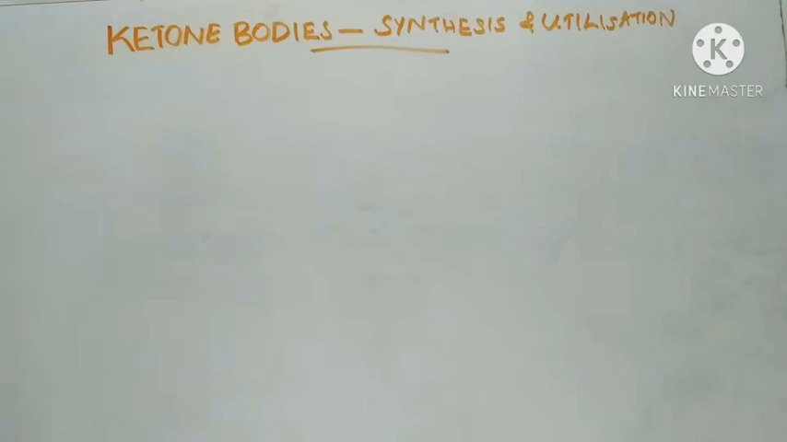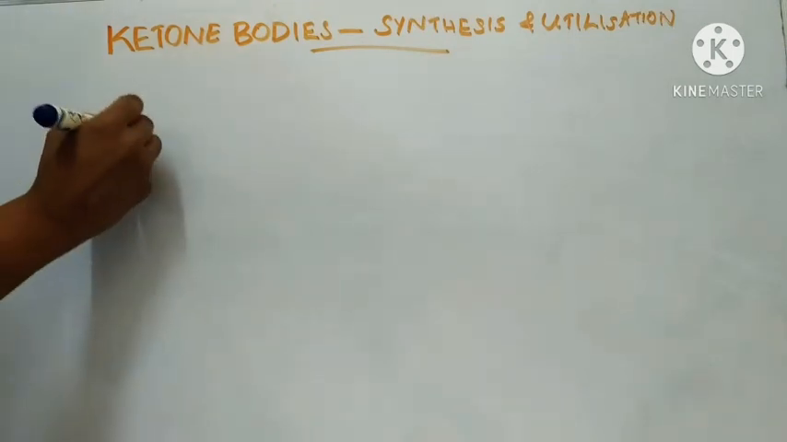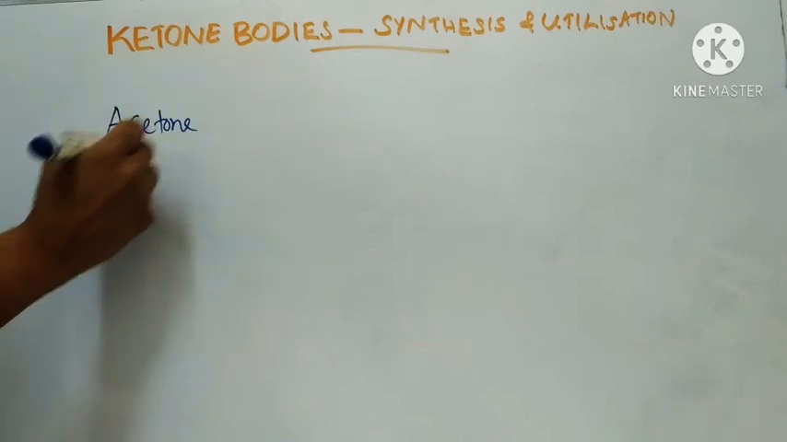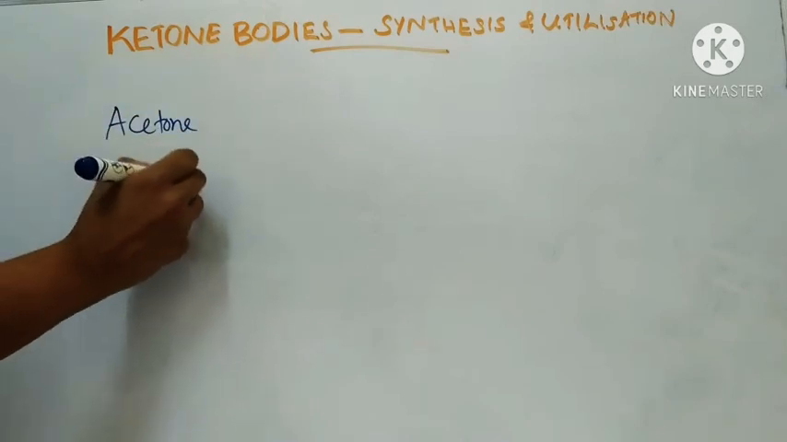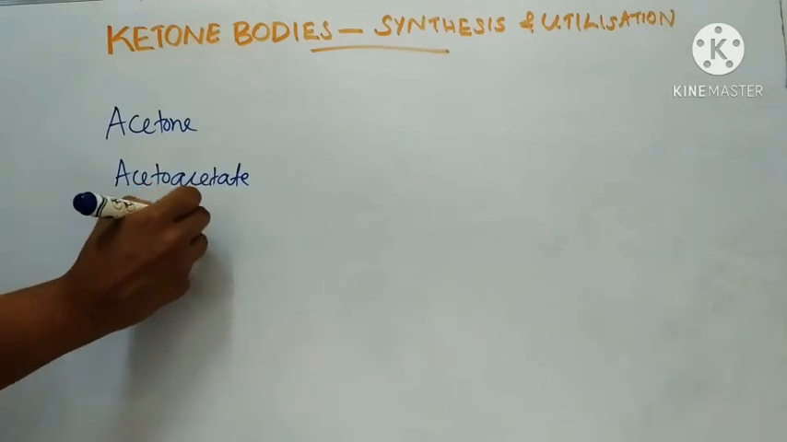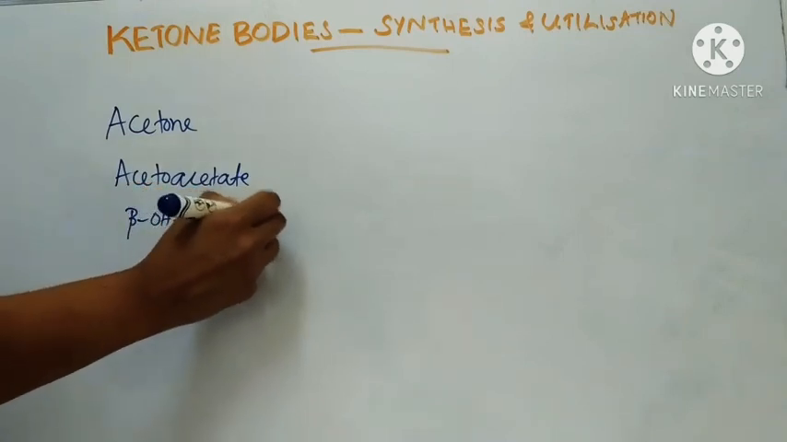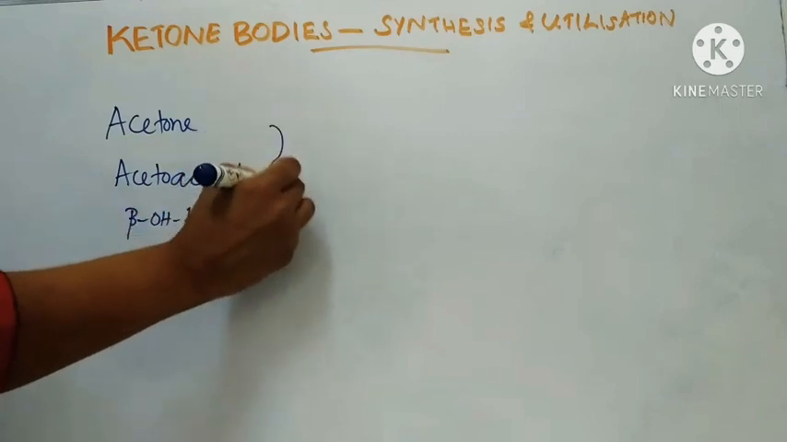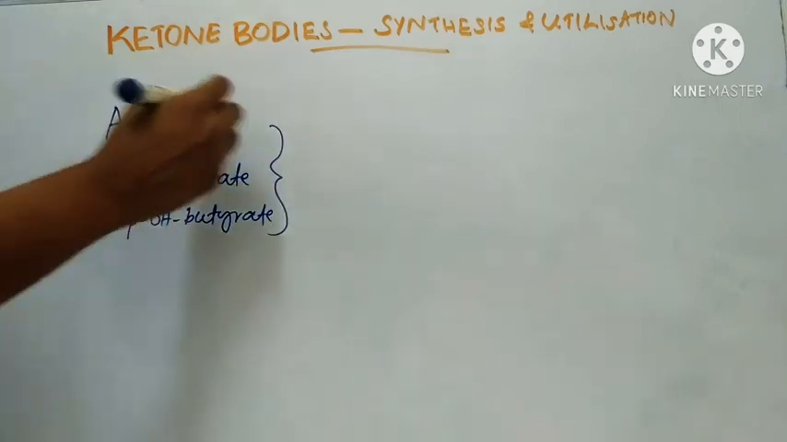Hello everyone. Today we will discuss ketone bodies, their synthesis and utilization. There are three main ketone bodies: acetone, acetoacetate and beta hydroxybutyrate.